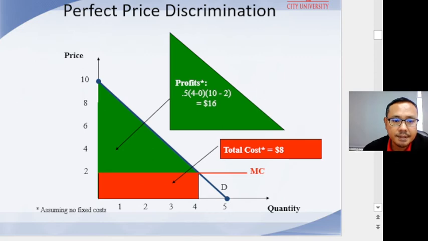So this is showing us the difference. This is perfect price discrimination. Marginal cost is constant, like here. Total cost is still equal to 8. And this is the profit area, assuming no fixed cost. Just take note that there is no fixed cost. And then the profit you can see we can get is as much as $16 here.